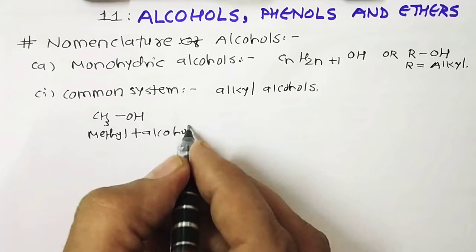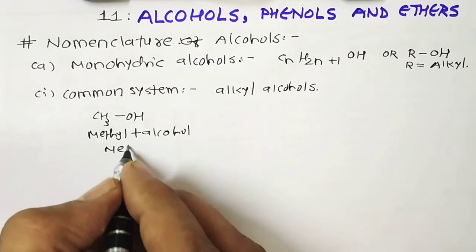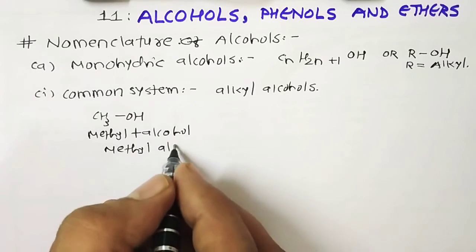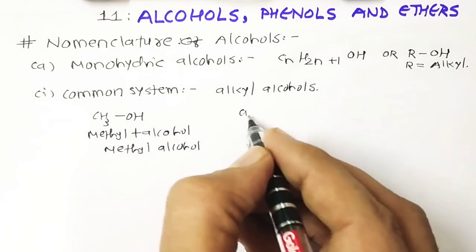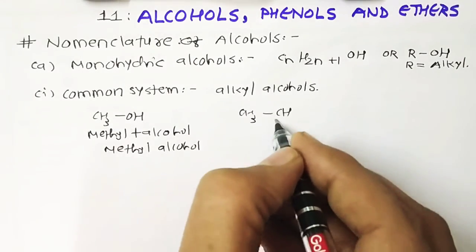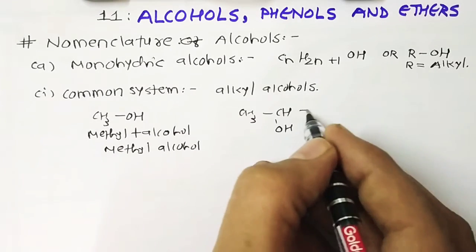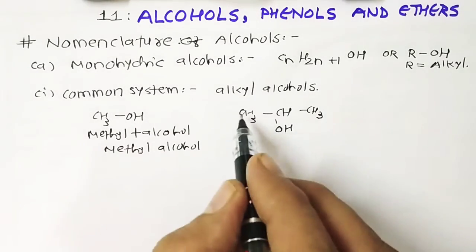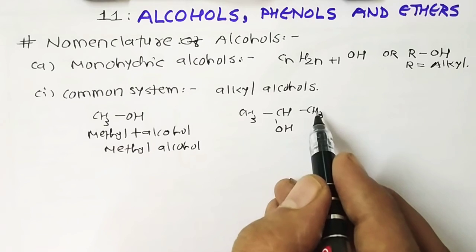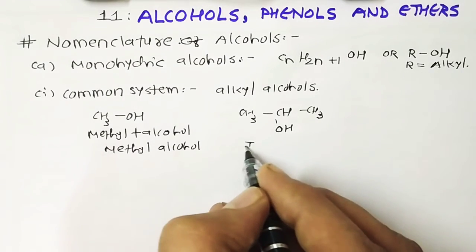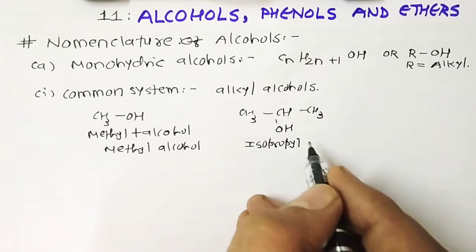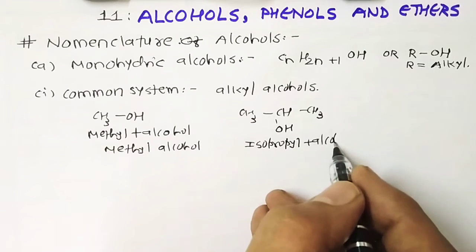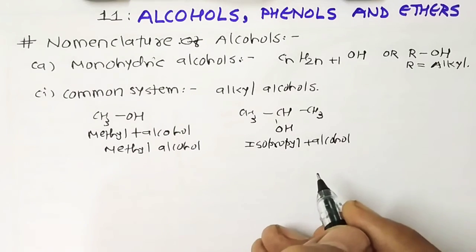So the name of this compound is methyl alcohol. It's the common system. Another example is CH3CHOHCH3. We know that CH3CHCH3 is the isopropyl group, so the name of this compound is isopropyl alcohol.